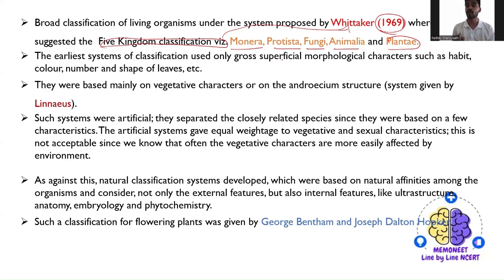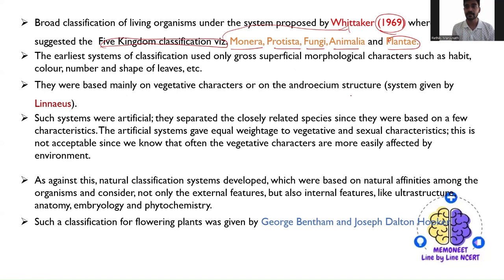As I've told, they classified plants as herbs, shrubs, and trees based on their heights and their leaves, right? They considered only morphological characteristics, like height, the shape of the leaf, and the color of the plant. So they were mainly based on vegetative characteristics.